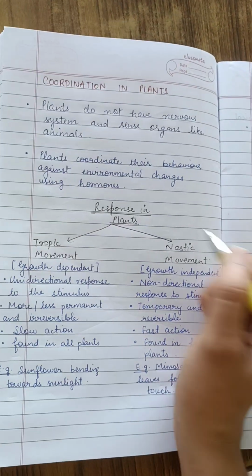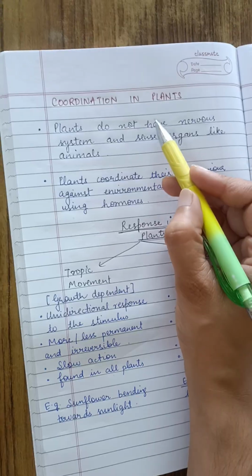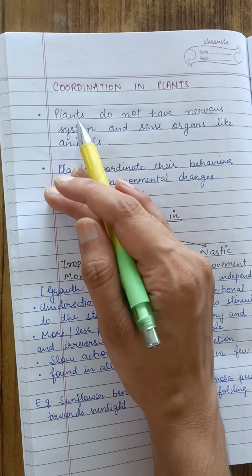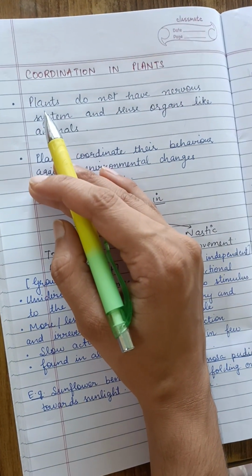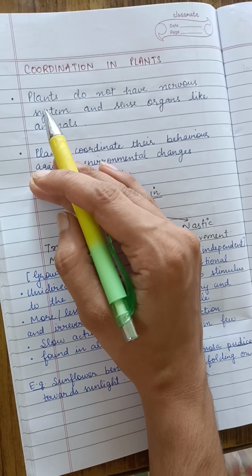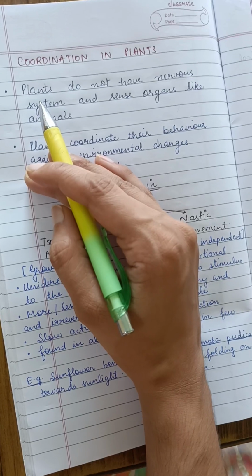Good morning, students. So today we are learning about coordination in plants. We have already read about coordination in animals. As you know, in animals there is a specialized structure present, that is the CNS, central nervous system. Their brain and spinal cord are there for coordination and control.